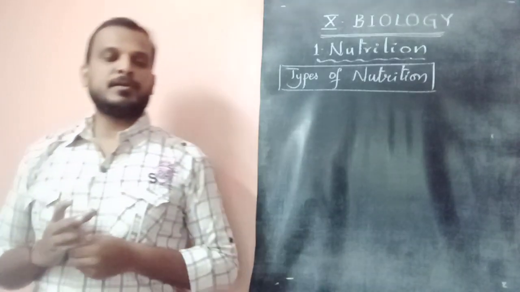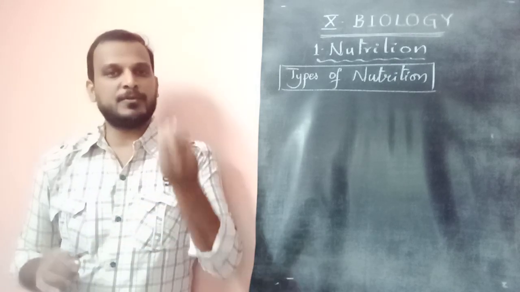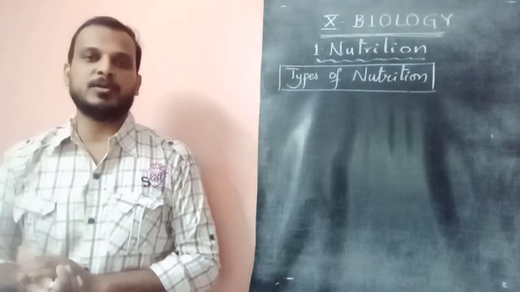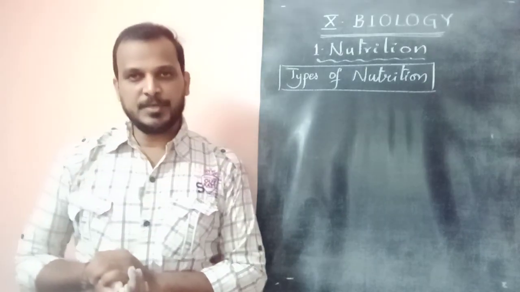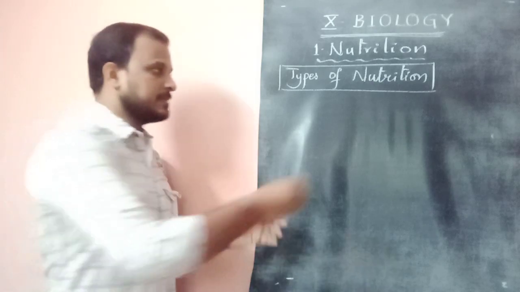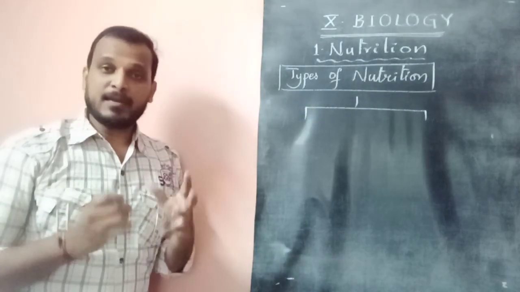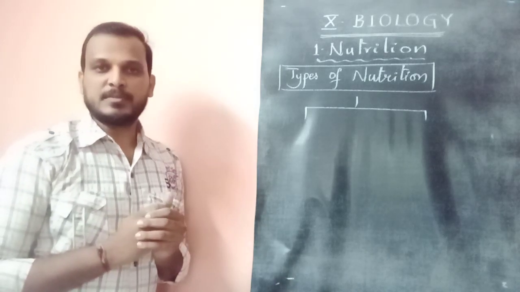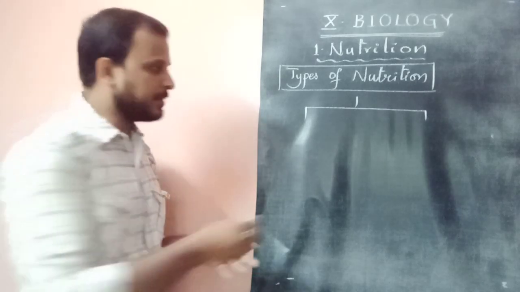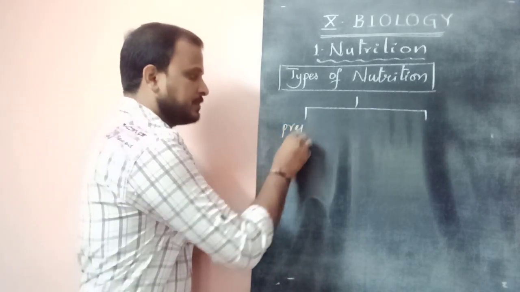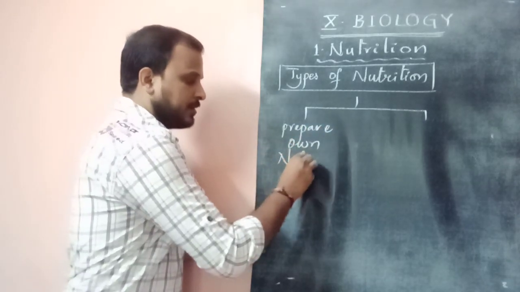Dear children, the topic is types of nutrition. Nutrition is the supply of nutrients to the body, the supply of food to the body. Here, all organisms are classified into two types. Let us see what those two types of organisms are. The first category of organisms can prepare their own nutrients and supply them to the body.